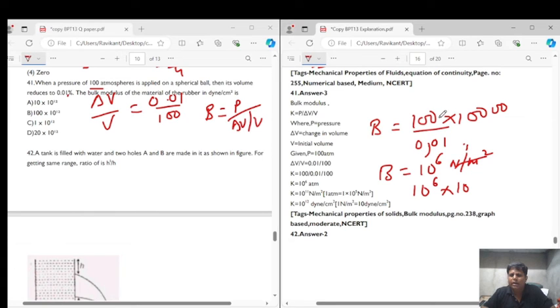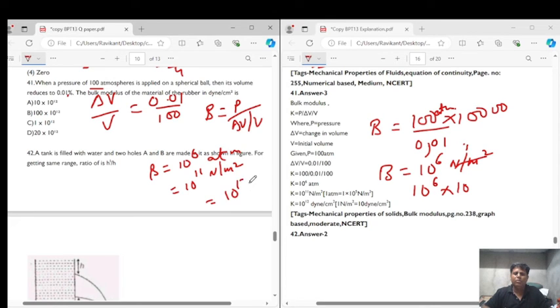No, no, no, it's 100 atmosphere, na? It's 100 atmosphere. So we get bulk modulus B is equal to 10 to the power of 6 atmosphere, right? And 1 atmosphere is equal to 10 to the power of 5. It will be equal to 10 to the power of 11 Newton per meter square. Now 1 Newton per meter square is equal to 10 dyne per centimeter square. So this will be equal to 10 to the power of 12 dyne per centimeter square.